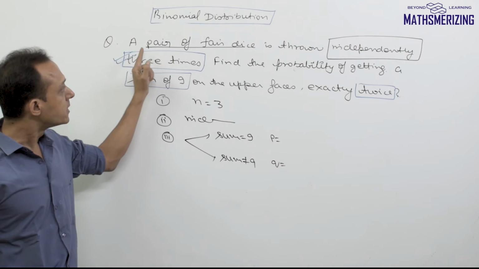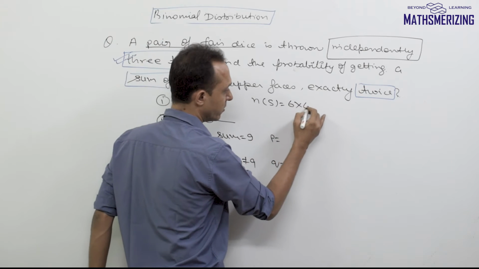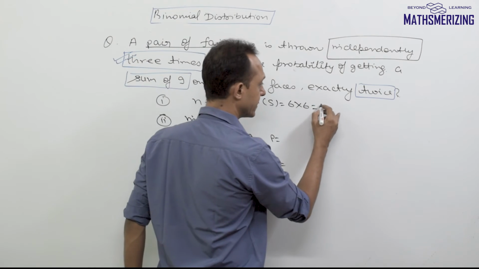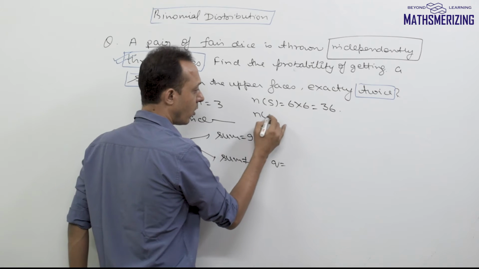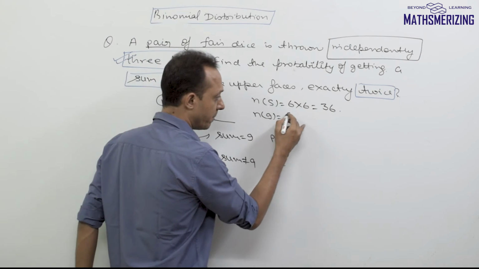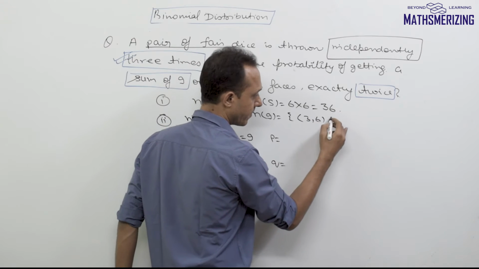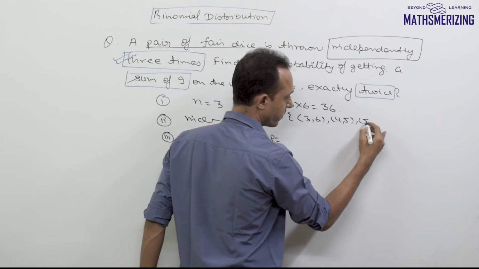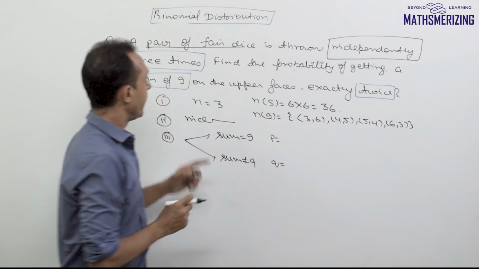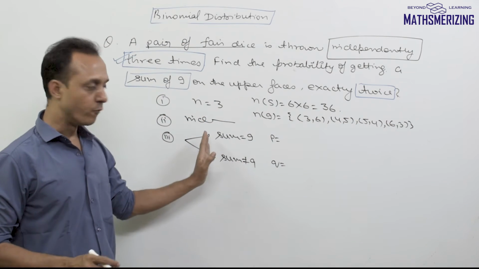I need to find the probability of getting the sum 9 and the probability of not getting the sum 9. If I roll this pair of dice, the total number of elements in the sample space will be 6 into 6, since for each die I have 6 outcomes. So there will be 36 cases. I need to figure out all those cases where the sum of the numbers is 9. The sum will be 9 when we have either 3, 6, 4, 5, 5, 4 or 6, 3. If it results in any of these, the sum will be 9, else the sum won't be 9.